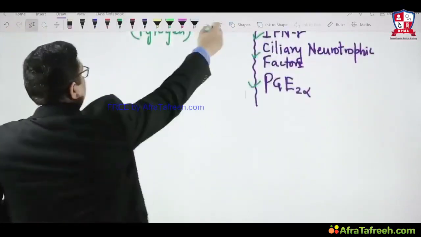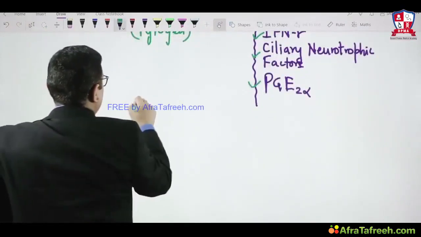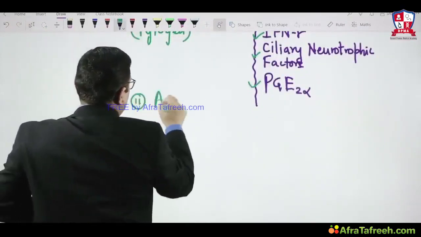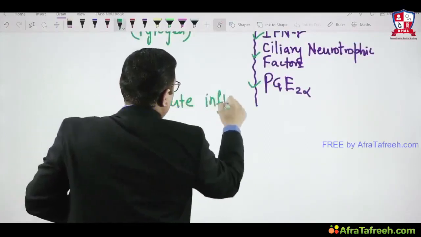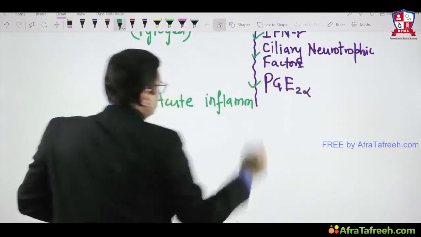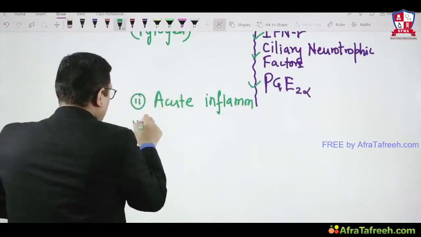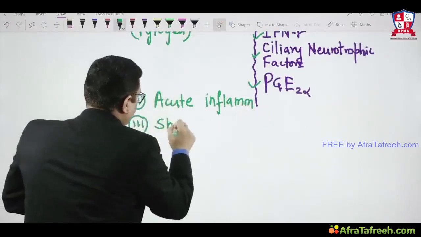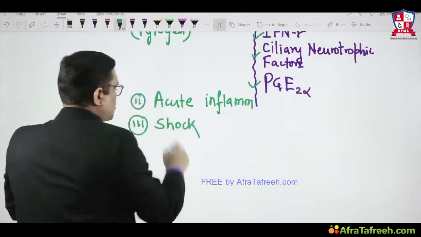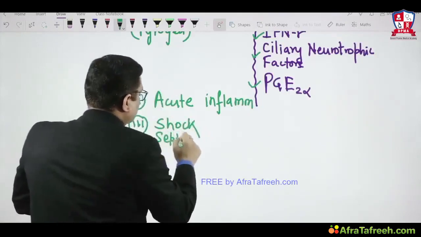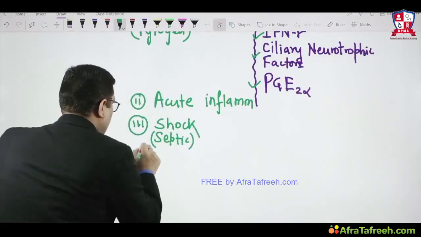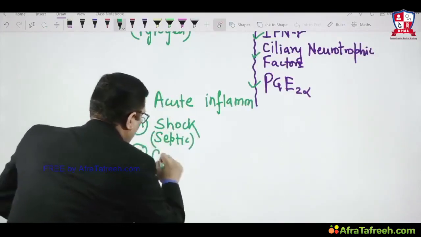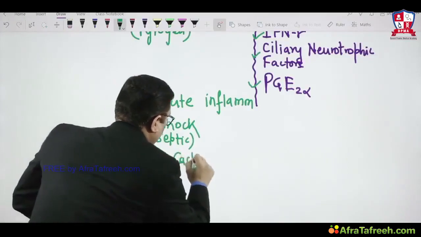What is the most important cytokine for acute inflammation? Most important cytokine for acute inflammation. For acute inflammation, All India 2016, there was a question for septic shock. The question was for septic shock, right? For septic shock, All India exam 2016, the question was for cancer cachexia.